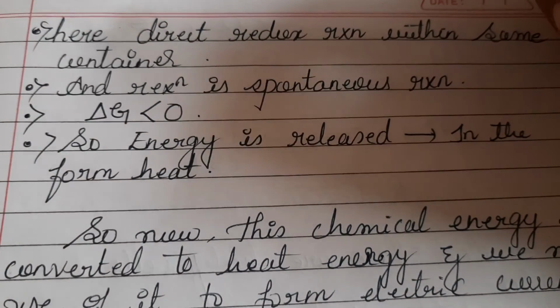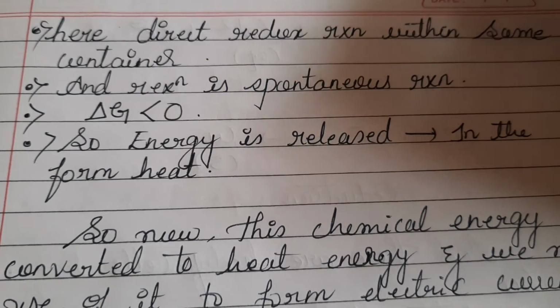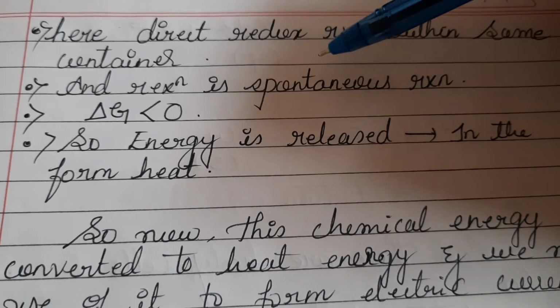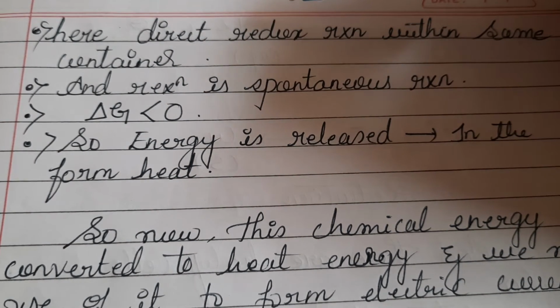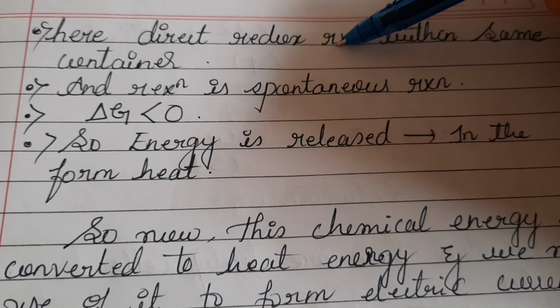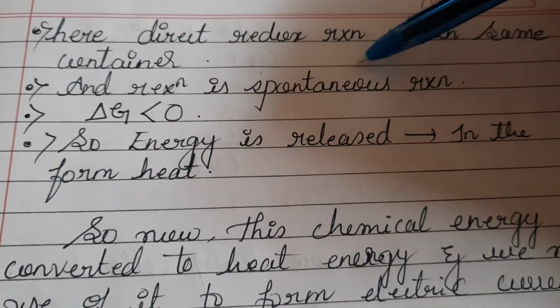Here, direct redox reactions are taking place within the same container. We have only one container. Within the container, zinc is undergoing oxidation, copper is undergoing reduction. Redox reactions are taking place simultaneously, in only one container. And the reaction is a spontaneous reaction.